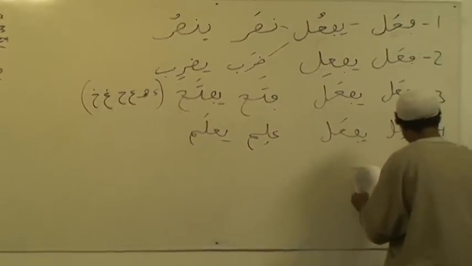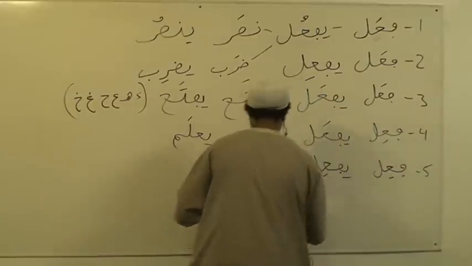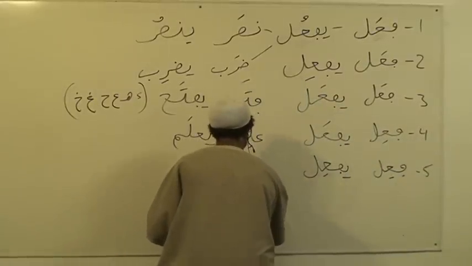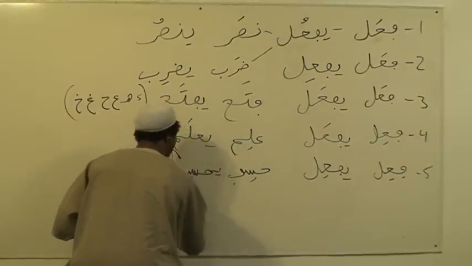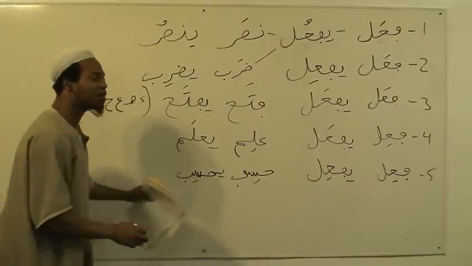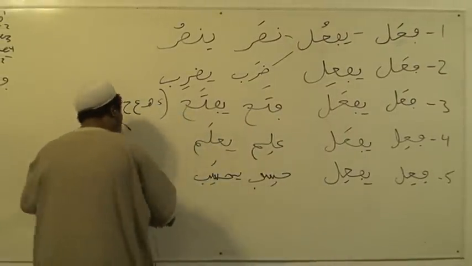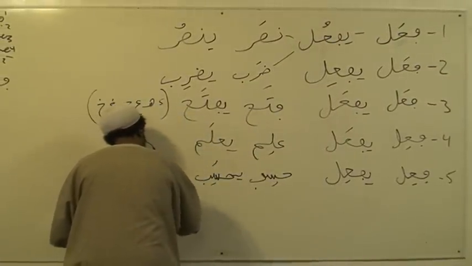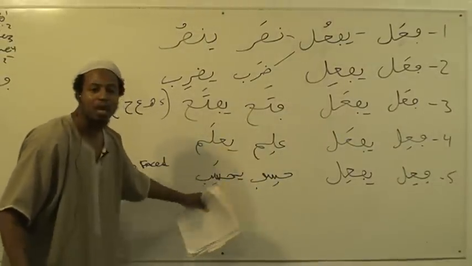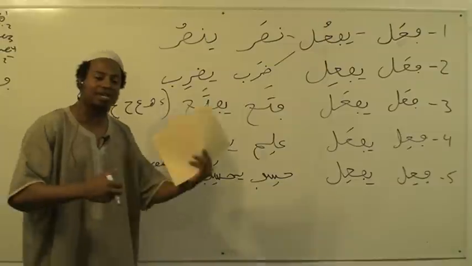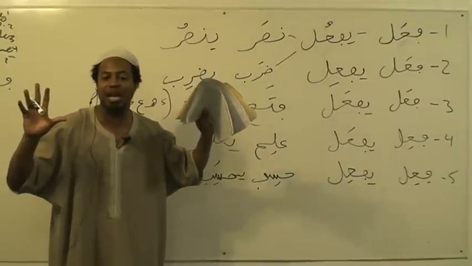The fifth one is fa'ila. Everybody say fa'ila yaf'ilu. Fa'ila yaf'ilu, like hasiba yahsibu. Now, some people can say, well, you could say yahsabu. You can say yahsibu or yahsabu. So this form right here, this is what we call two-faced verbs. Some verbs can come with a kasra on the mudari or a fatha. If I can number them, those are the two-faced verbs in the Arabic language.